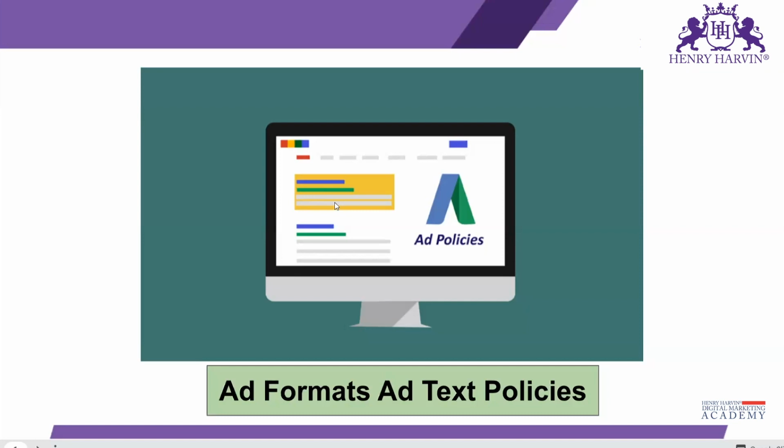If they reject it, then our ad will not get published, even though you spend a huge amount on it. That doesn't matter. If you violate the policies of Google, they will not show your ad to the public. So it is important to understand the policies of Google Ads, so that keeping these things in mind we can create our ad, and we can also understand what type of business can go for Google Ads.